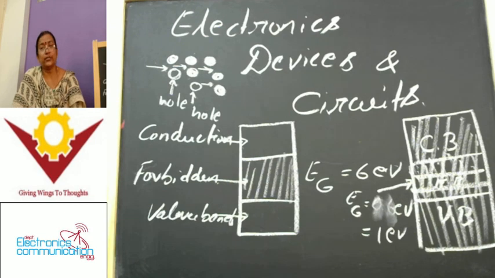This is totally the introduction to electronic devices and circuits. So you know what is meant by electronics and what type of devices we have with the basic materials: insulator, semiconductor, conductor, then the types of semiconductor, intrinsic and extrinsic semiconductor. With intrinsic and extrinsic semiconductors, we get P-type and N-type semiconductors. With combinations of these P-type and N-type semiconductors only, we have different types of electronic devices. That device discussion will continue in the next video.